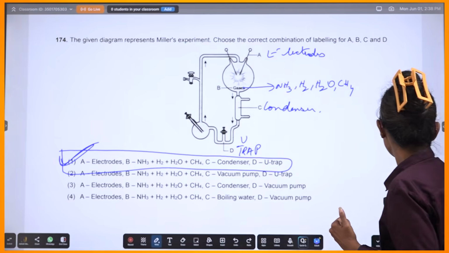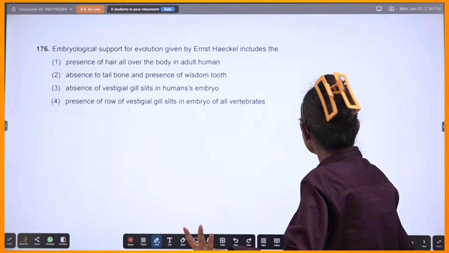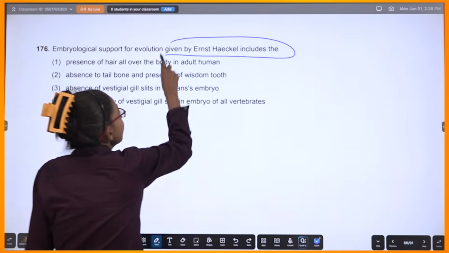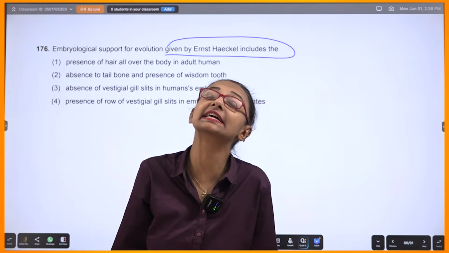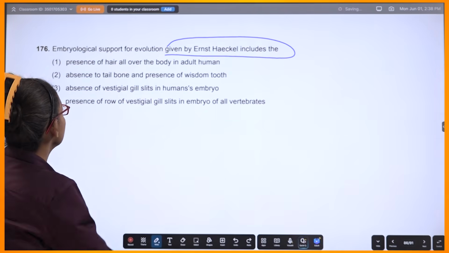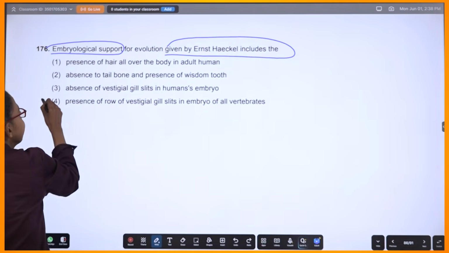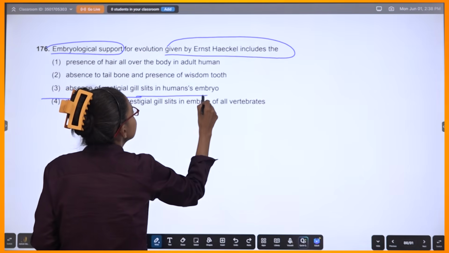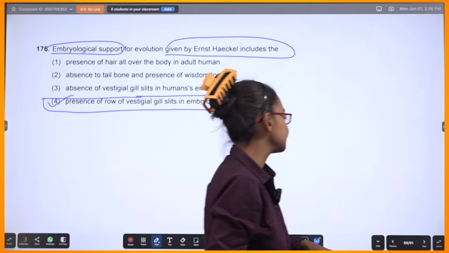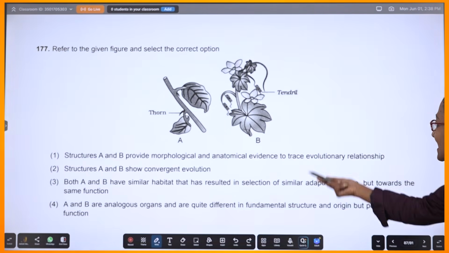Fine, let's carry on. All right, this is homologous, analogous. You guys are very, very comfortable with all this. Oh, Ernst Haeckel. Embryological evidence of evolution. So, Ernst Haeckel, what was his support? Embryological evidence. He said that there were vestigial gill slits in the embryo of all vertebrates. Okay, see. Let's move on. This is easy.